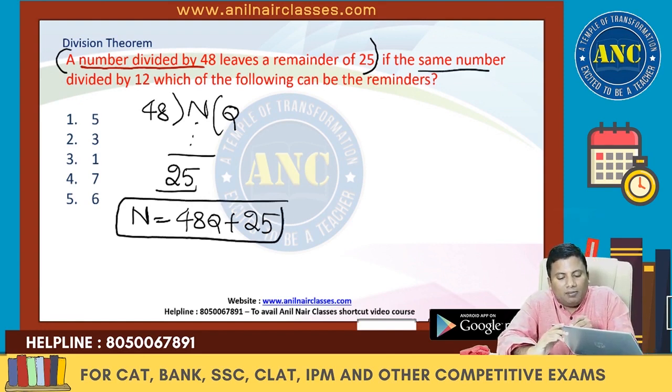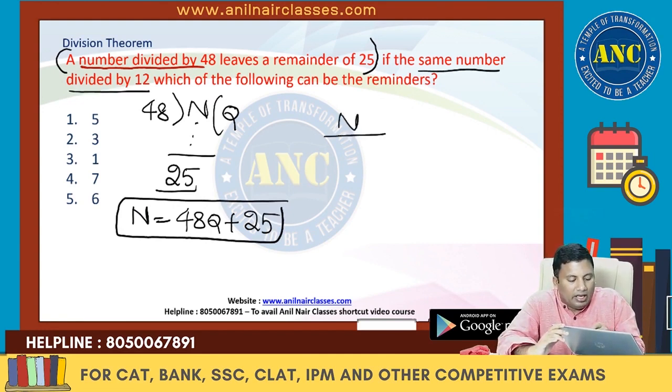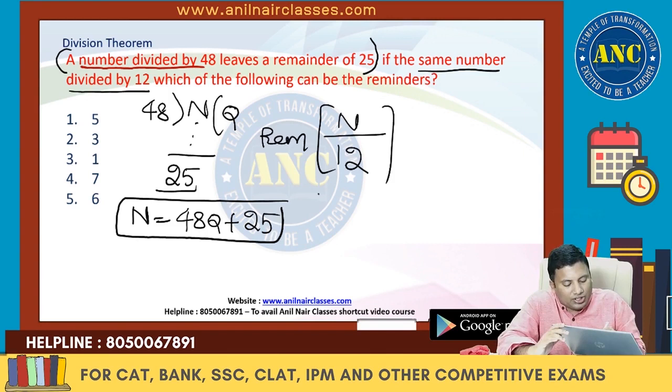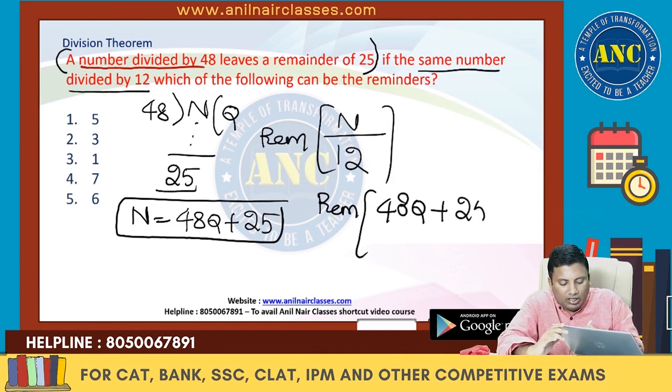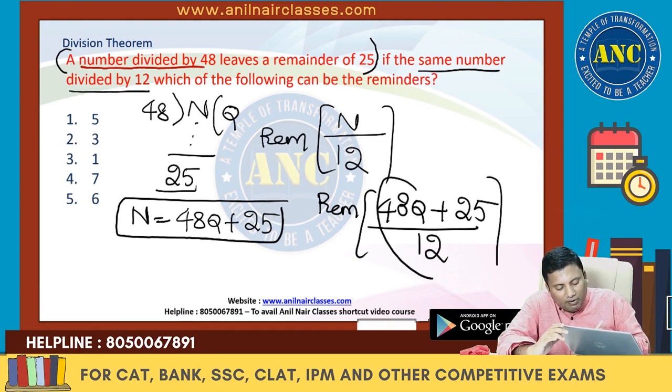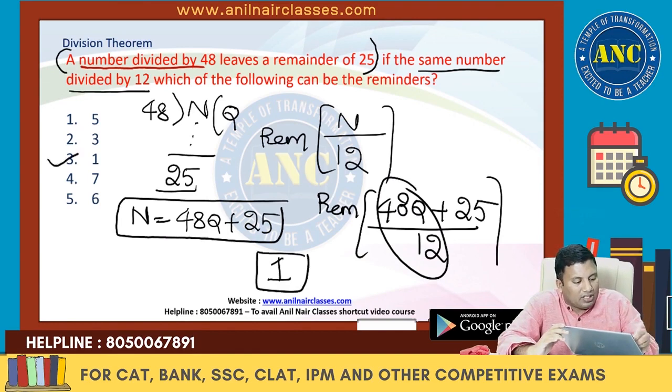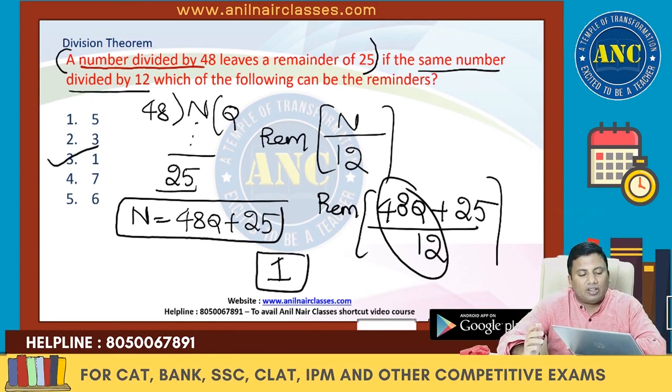If the same number is divided by 12, what will be the remainder? Straightforward question, then I will twist the question. The same number, 48q plus 25, when divided by 12: 48 is perfectly divisible by 12, and for 25 by 12, 12 2s are 24. The answer for this question is 1.